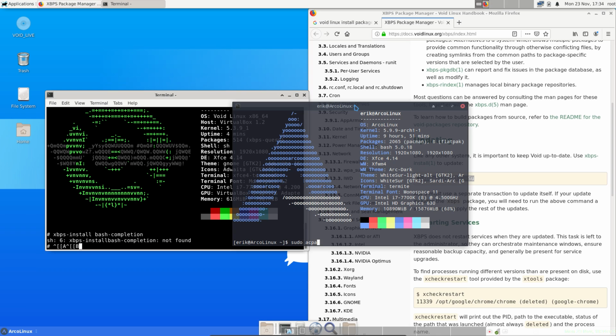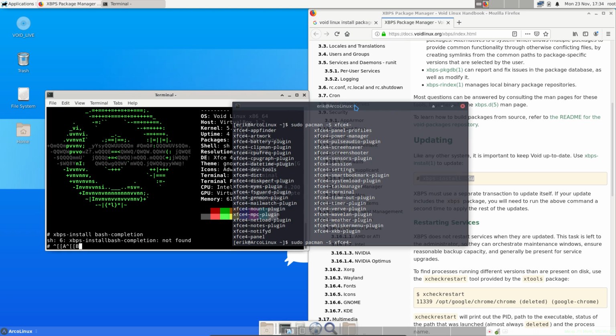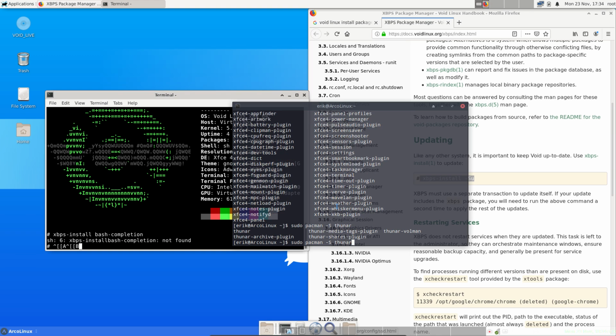I want to install a package, xfce4, and it's called, no. It's actually a Thunar package I want. Thunar archive plugin.